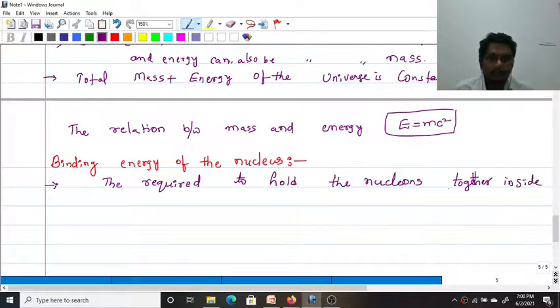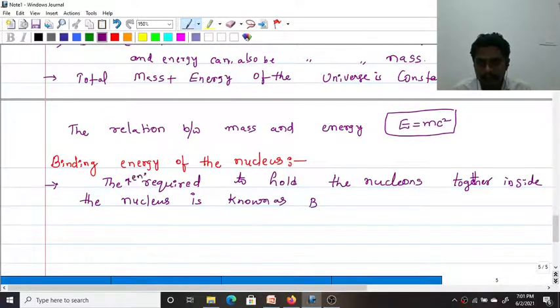The energy required to hold the nucleons together inside the nucleus is known as binding energy, represented by EB.